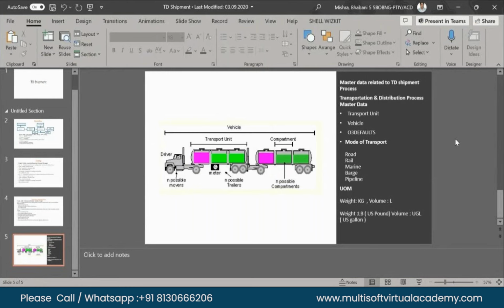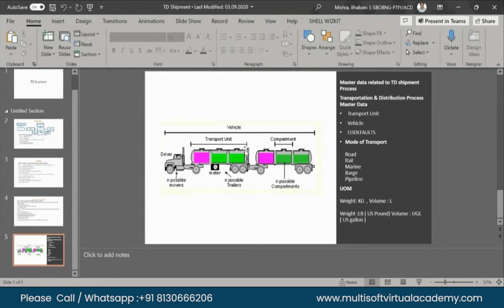Okay, sir. And here you can see vehicle, transport unit, compartment, prime mover, and secondary. This is a transport unit. Here the compartment is mentioned, and here is a meter. This is one compartment, and this is another compartment. Each compartment has a different color. Here you can use different qualities of fuel, like MS, diesel, or ATF. In one compartment there are many segments.